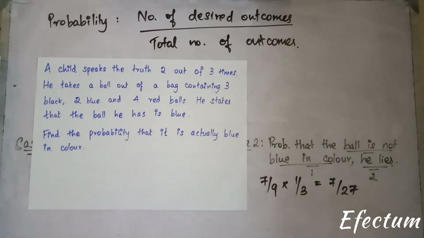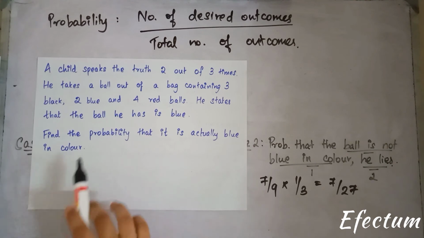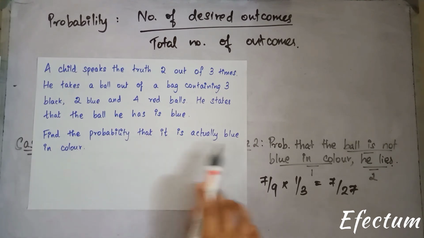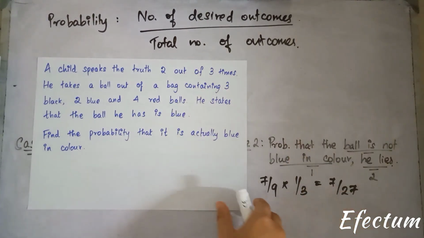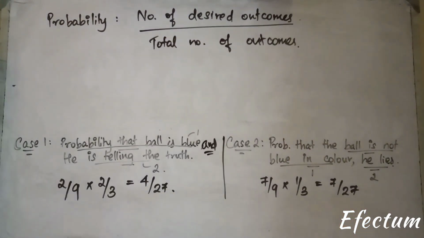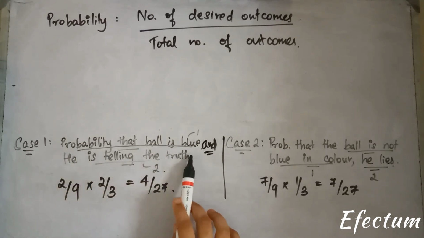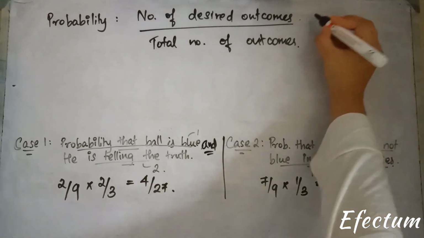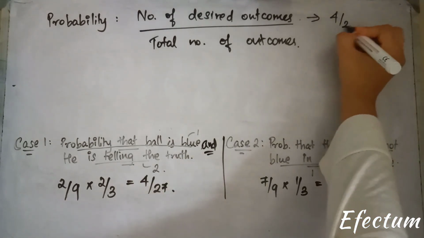Just look at the question and tell me what is the desired outcome. The desired outcome is to find the probability that the ball is actually blue in color. So which one of these outcomes are actually desirable? It is case 1. The probability that the ball is actually blue and he's telling the truth. So the desired outcome will be 4 by 27.